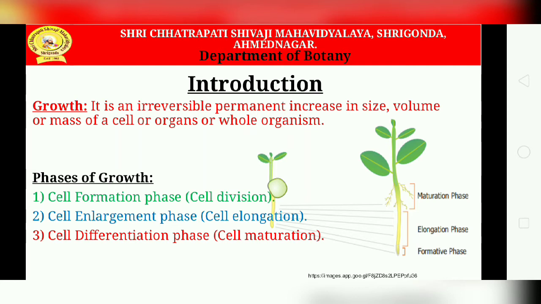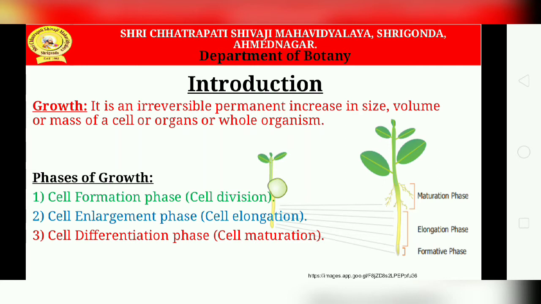Then comes the cell maturation phase, or the cell differentiation phase. It is the third phase of growth. The metabolic activity of the cell increases and the cell accumulates food material in this stage.